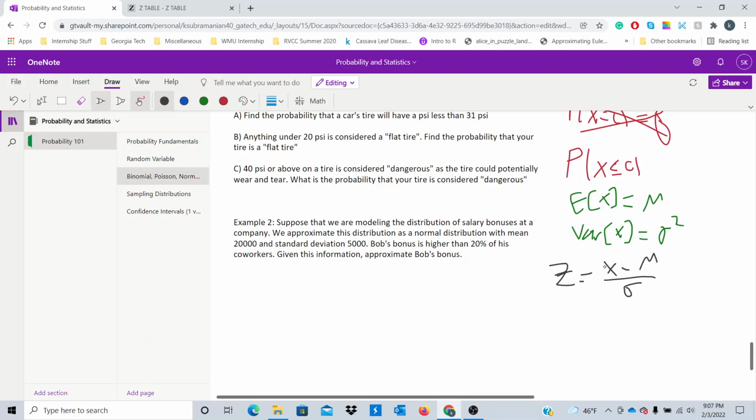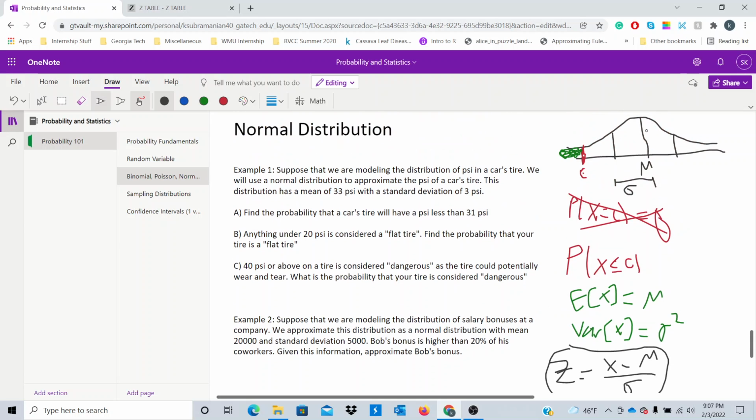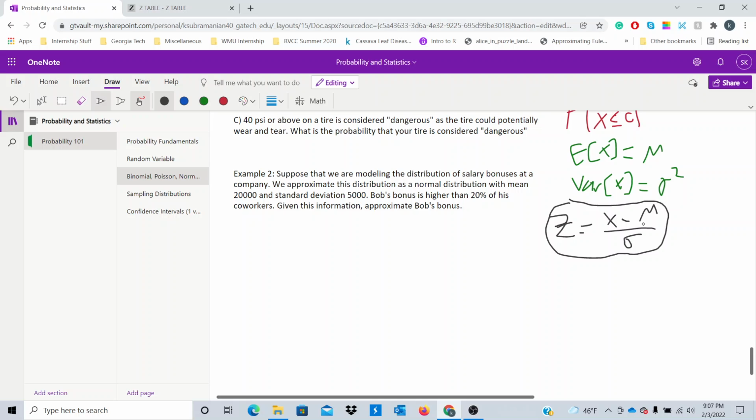So what does this all do? Taking x minus mu gives us the distance between the value of x we care about and the mean of our distribution. That helps center around the mean. When we divide by the standard deviation, we are making our spread 1. That's what's called a standardization. So this formula will help us convert from any normal distribution to a normal distribution with mean of 0 and standard deviation of 1. It helps to see an actual example.